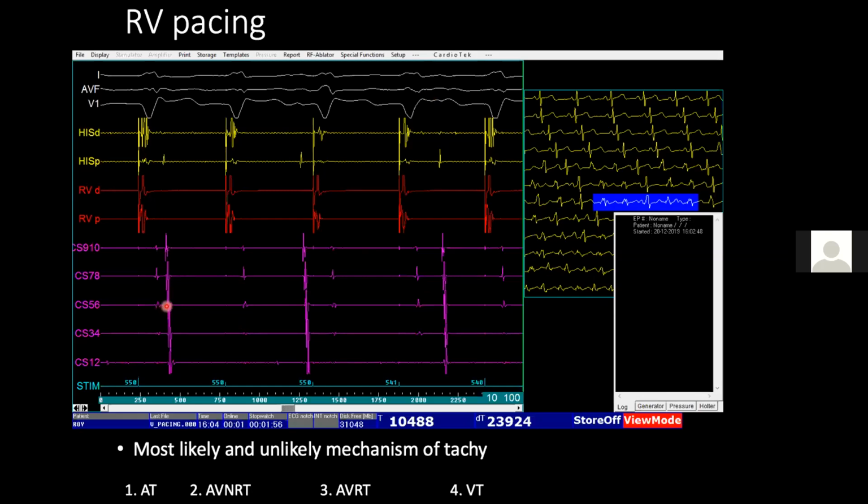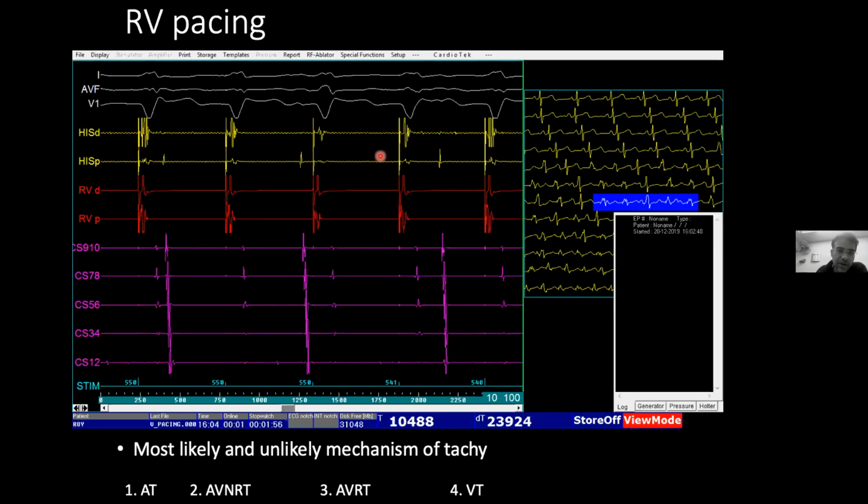So in other words, you can call it a VA dissociation during ventricular pacing. This tells you there is no VA conduction at baseline. You can give isoprenaline and see whether there is VA conduction on drugs, but at baseline, we can comment that there is no VA conduction. And if you prove this, even at slower rates, you can essentially rule out AVRT in the background of narrow QRS tachycardia.